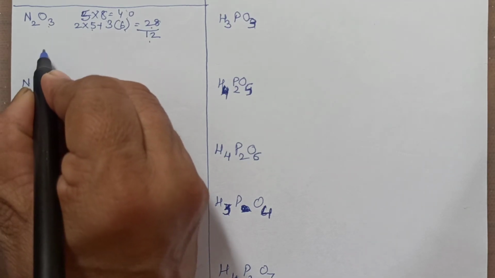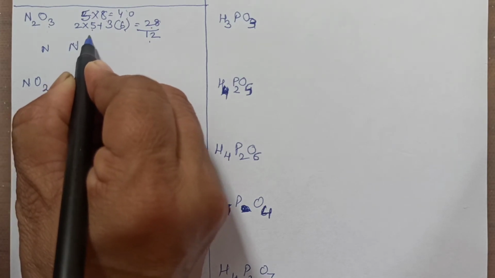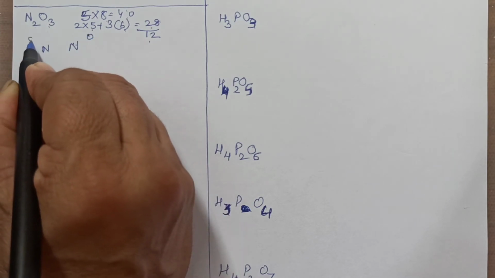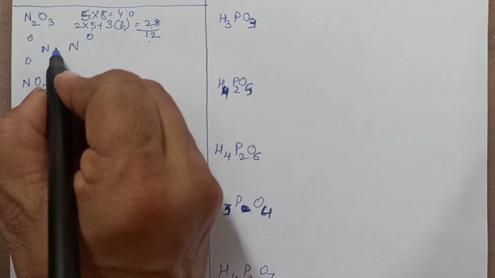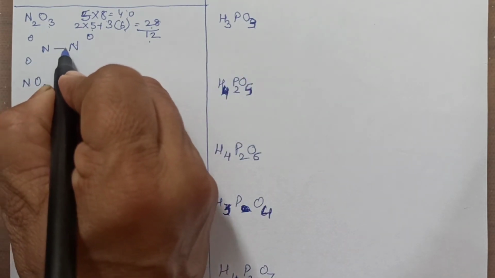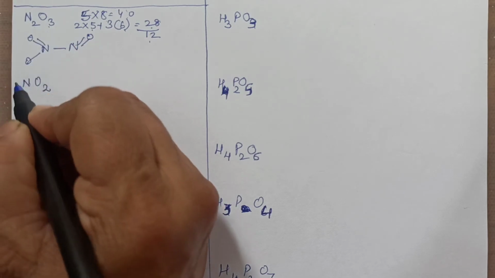So you'll open up this structure. You will draw N here, and 1 oxygen you are going to adjust. On the other side you will put 2. Any one side you can put 2. Right. So if I have to put 6 bonds, 1 bond here, and 2 bonds here, obviously, 2 bonds here and 1 bond.